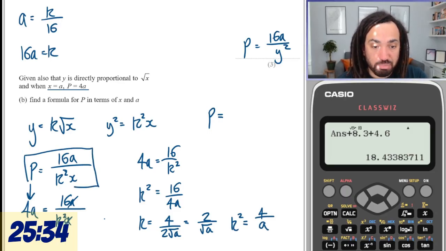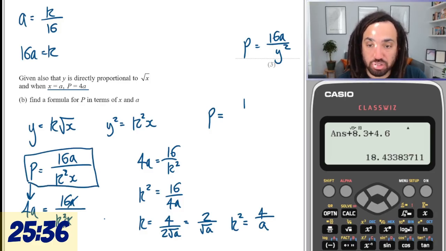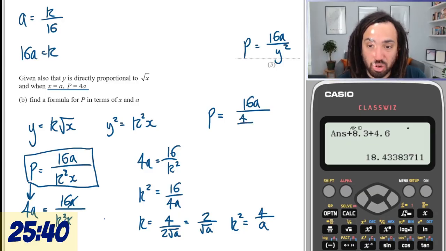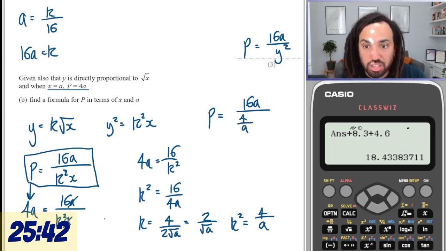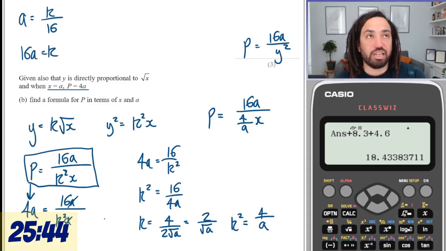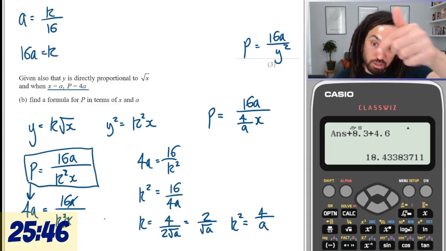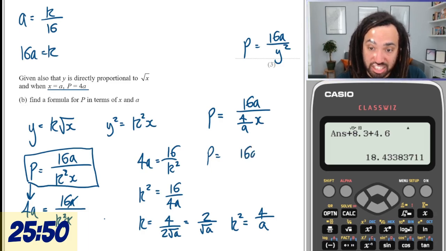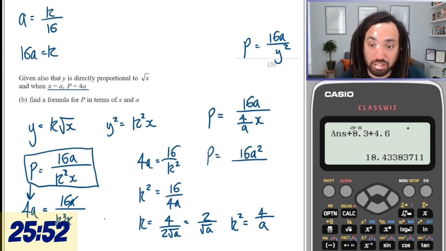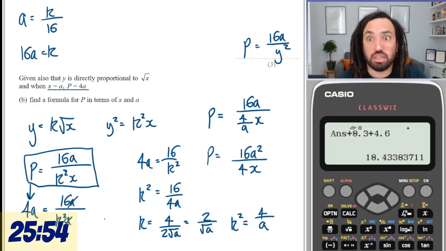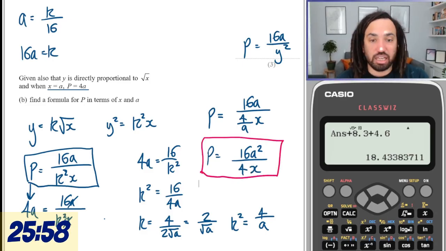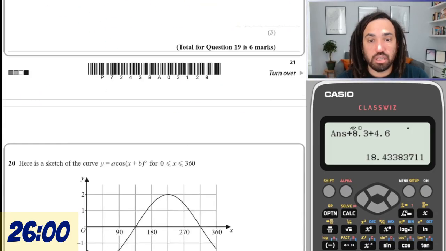So using this, P, we've got 16a over k squared, which is 4 over a, times by x. Now we can multiply top and bottom of that fraction by a to get 16a squared. It will cancel the a on the bottom there, so 4x. Wowza, what a tricky question. I might have to do that as a standalone video, that one.